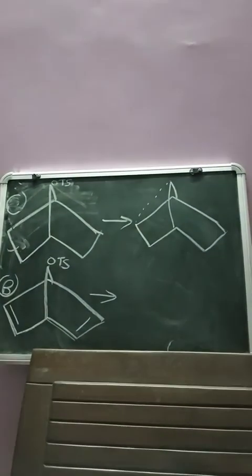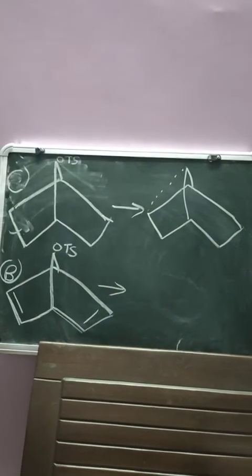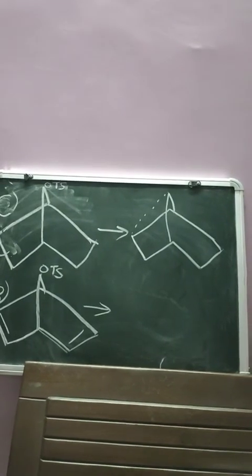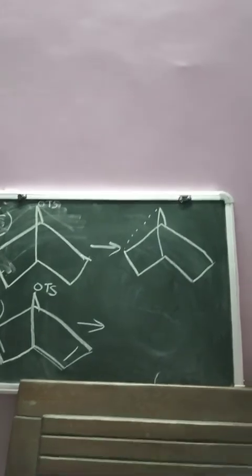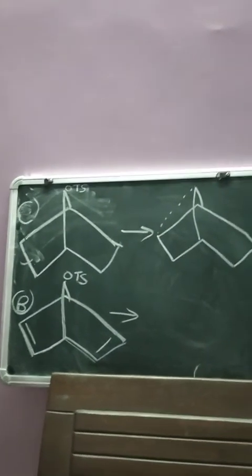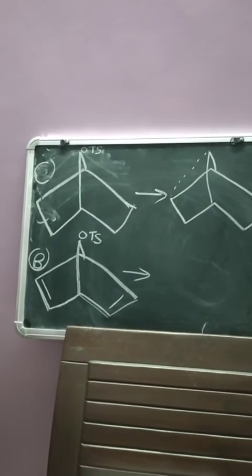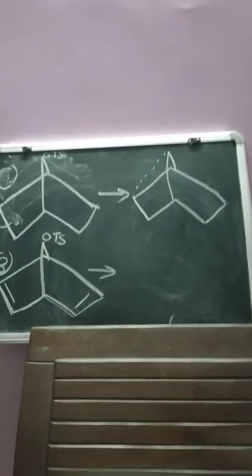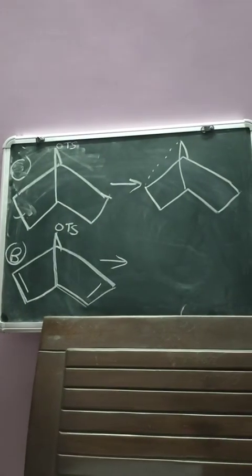Now, which molecule can act as an NGP? Like I already told you, oxygen, sulfur, halogen, and nitrogen can act as a neighboring group. Another is any molecule which contains a pi bond, which also acts as an NGP. And the third one is if the molecule has a sigma bond, meaning a banana bond. If they have a banana bond, that will also act as a neighboring group.